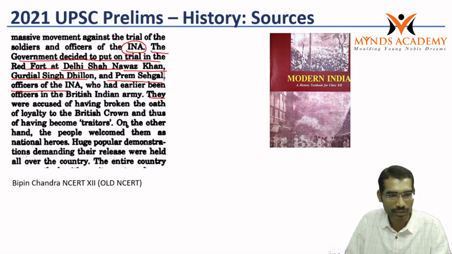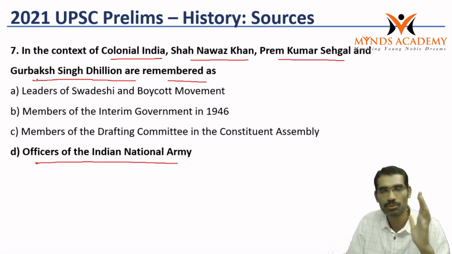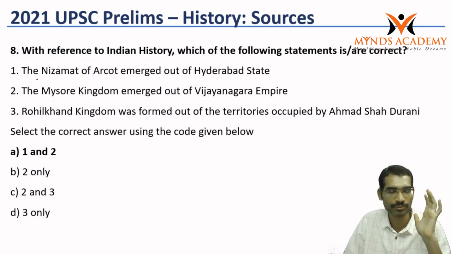The terms can also be seen here. They were officers in the British Indian Army. So they were the officers of the INA. The statement itself is saying officers of INA. So most of the students would have answered this right. So this question also can be answered from the basic book.